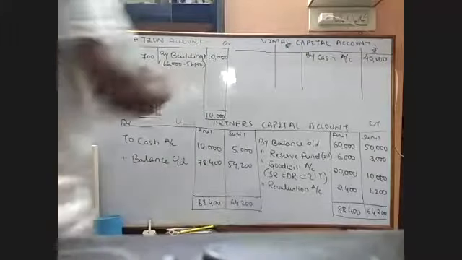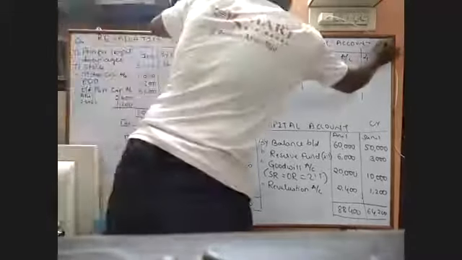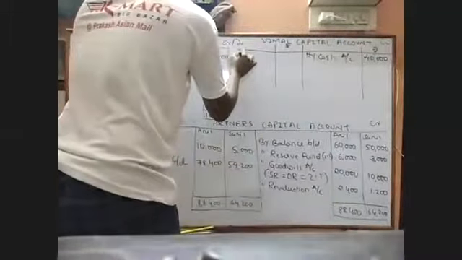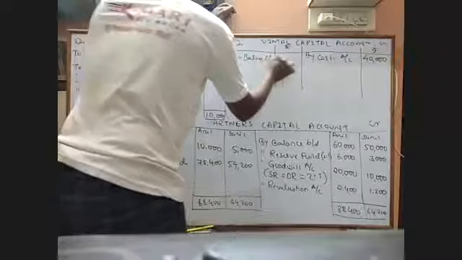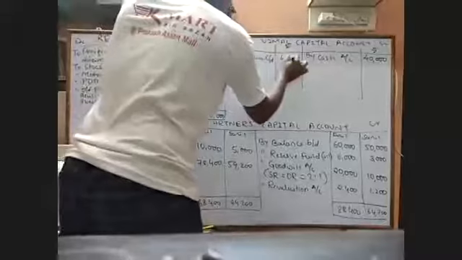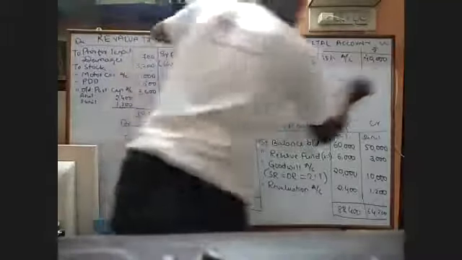And this also we can easily close. We have the habit of closing it very easily. That is, we need to write to balance carried down. That will be 40,000. And the total will also be 40,000.